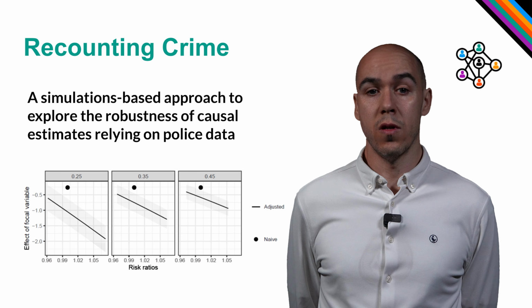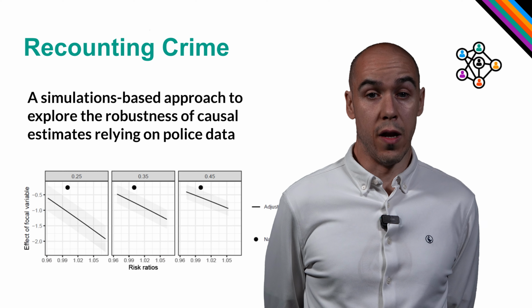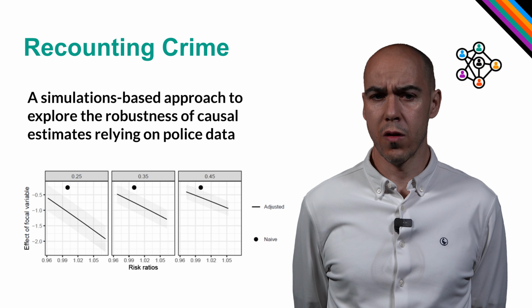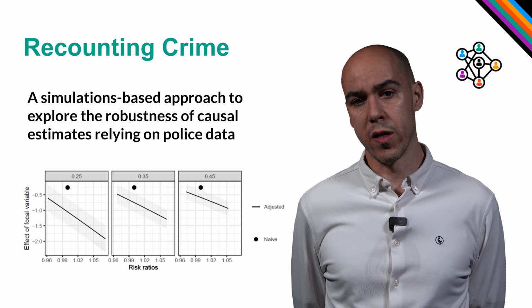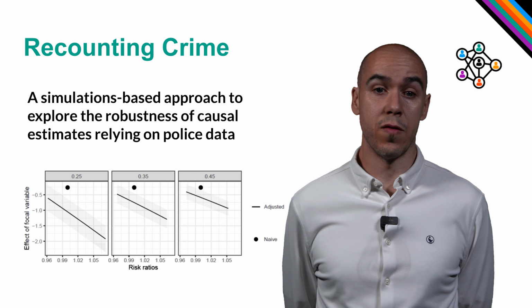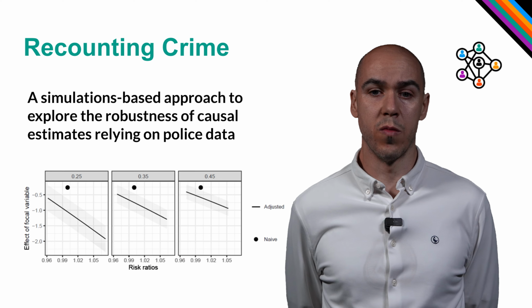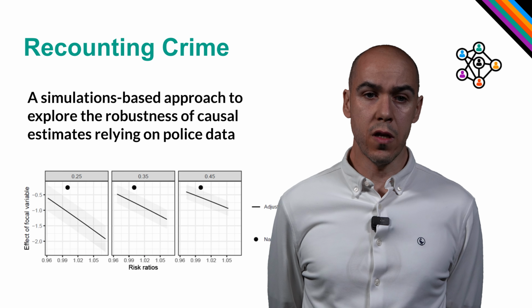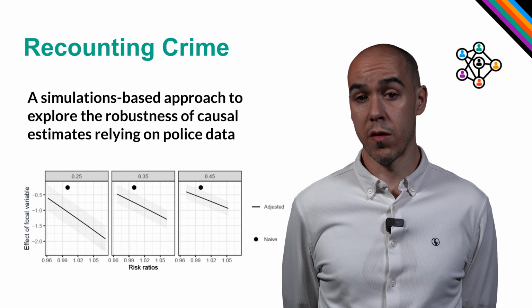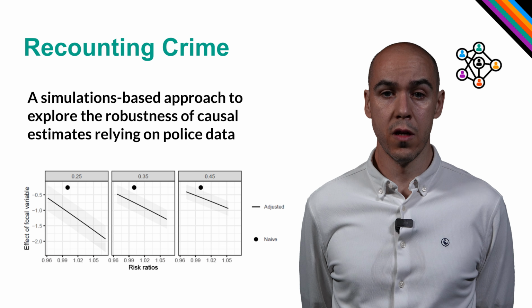In this example, the black dot is the naive estimate of the effect of strong community bonds, what we call collective efficacy, on criminal damage in Greater London. And the black lines represent the expected effect under different types of measurement error mechanisms. For example, each of the panels shown here report different recording rates, 25, 35, and 45%.